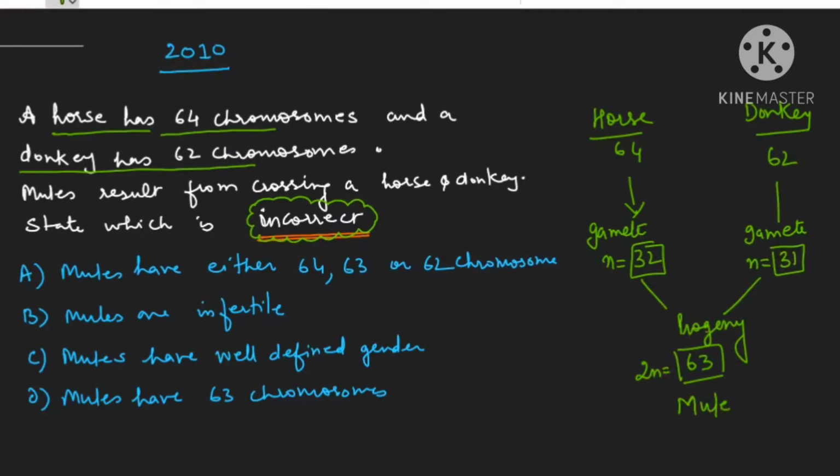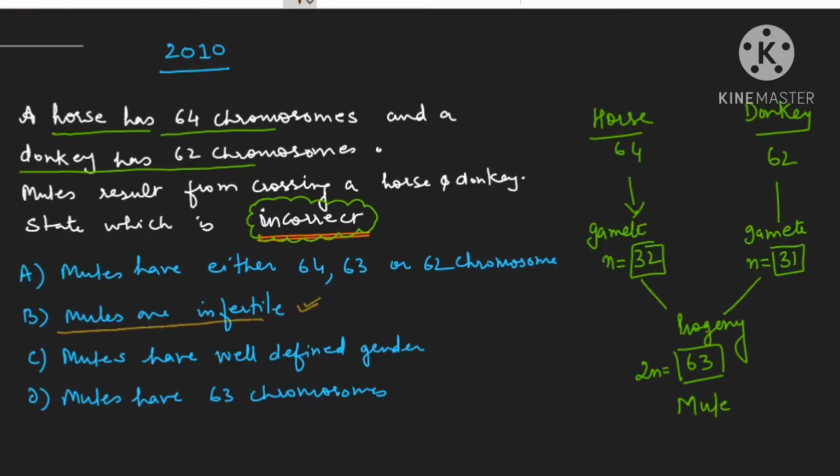Now see, they are asking which option is incorrect. So they are telling that mules have either 64, 63 or 62 chromosomes. This statement is appearing to be wrong because actually mule is having only 63, but they have given the choice of 64, 62. So we will think this is wrong. But let us analyze other options also. Mules are infertile. This is correct because we know mules are not fertile. So this statement is correct actually. Is it clear?